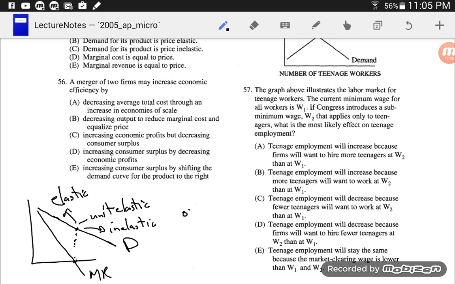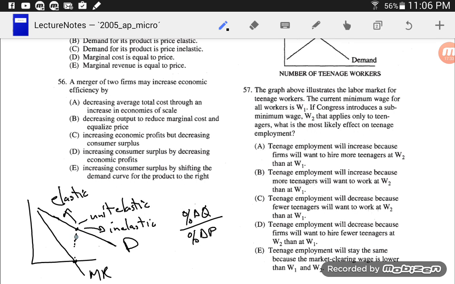So the percent change in quantity is greater than the percent change in price. That's elastic demand. At this point right here, if I change my price, I'm going to have an equal change in my quantity, so I don't get any additional revenue, and my marginal revenue is constant.